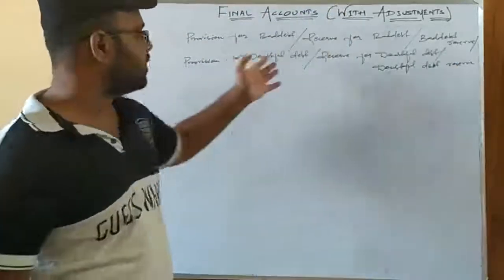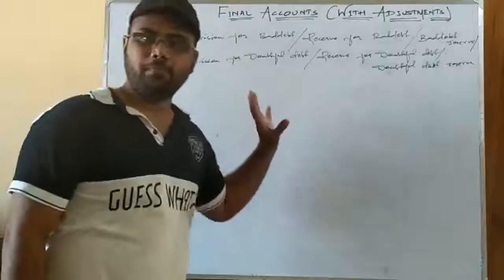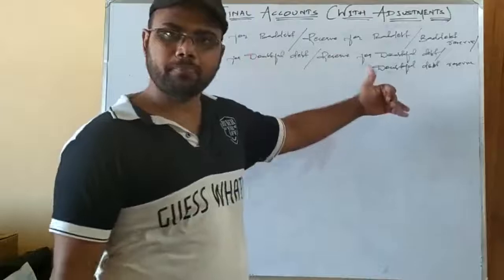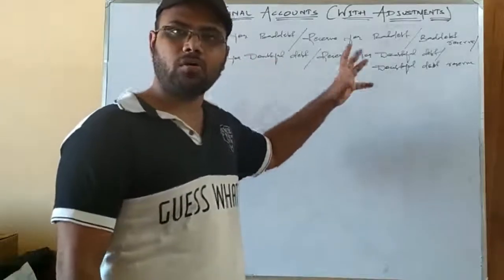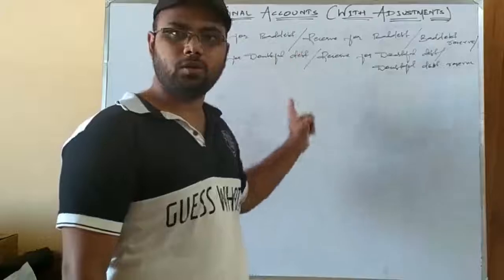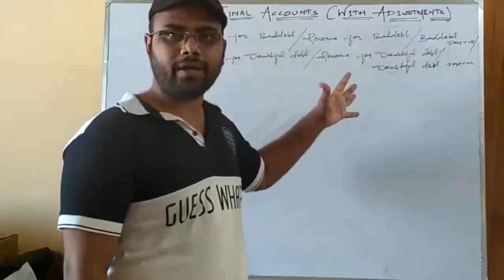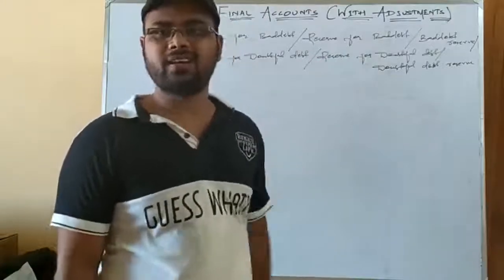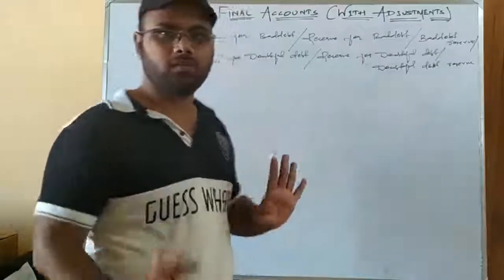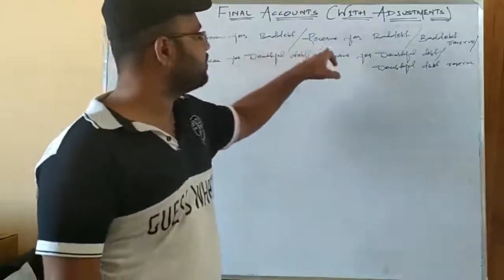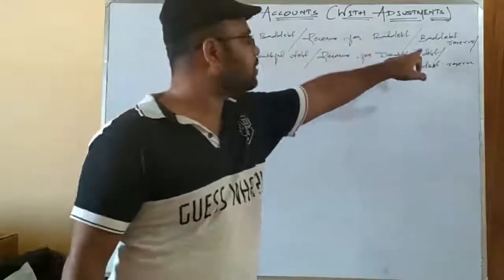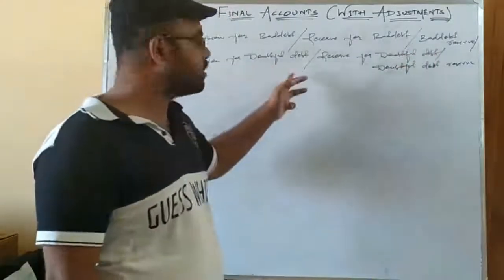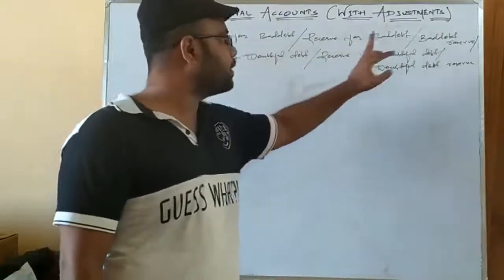I hope these are the 6 synonymous names, but the meaning, treatment and objective are the same only. The meaning is the same, the treatment is the same. Treatment is the same means all these are related to debtors. As I told you, synonymous means same. And the existence is also the same, only for the uncertainties that are going to arise because of the debtors. So what are the names? See, provision for bad debt, reserve for bad debt, just as I told you. Then they are also given as bad debt reserve. In short, they can also be called provision for doubtful debt, reserve for doubtful debt, doubtful debt reserve.